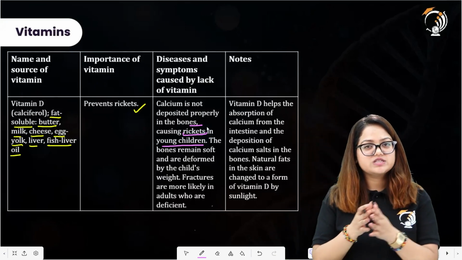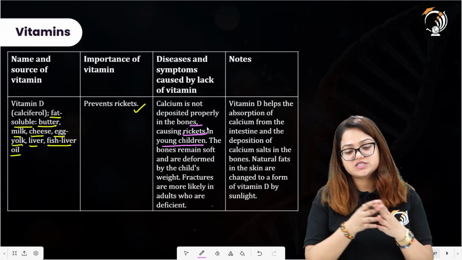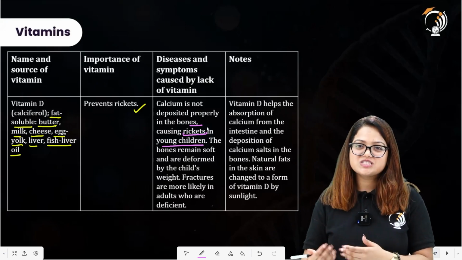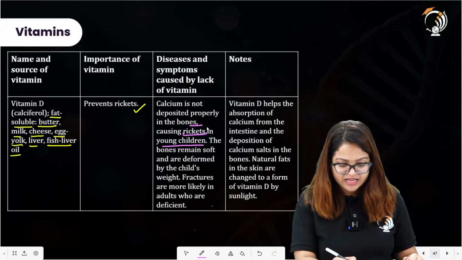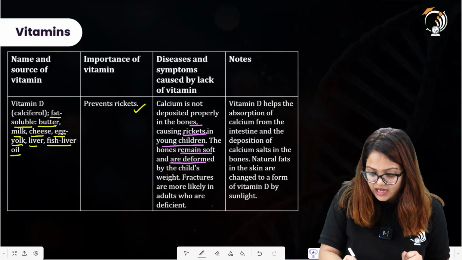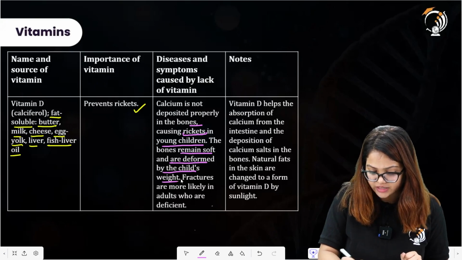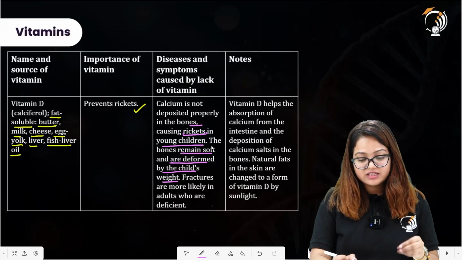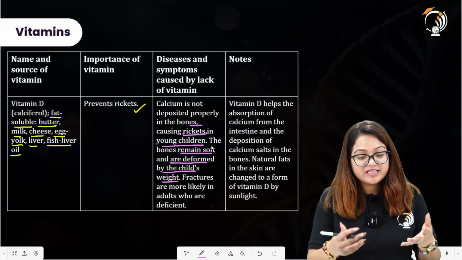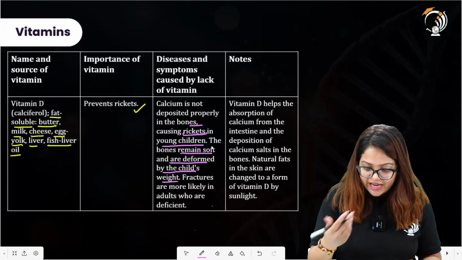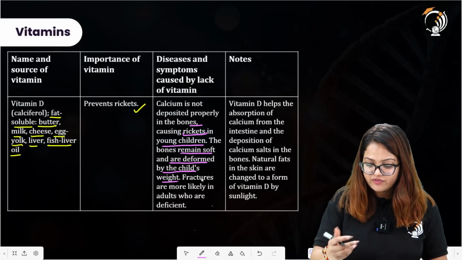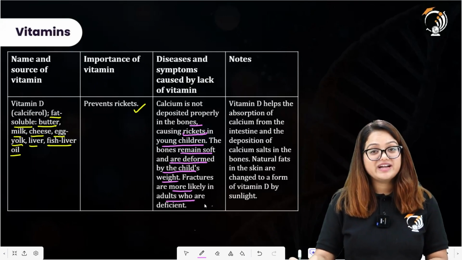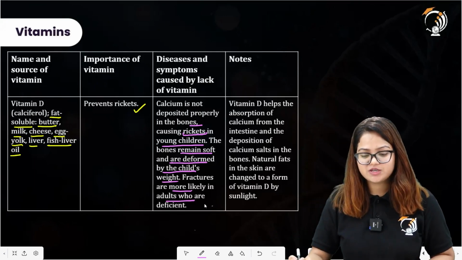Deficiency of vitamin C causes scurvy, deficiency of vitamin D causes rickets in children. So both of these statements have their separate questions coming in the past year papers as well. The bones remain soft and are deformed by the child's weight. So, since the bones have become soft, there will be a deformation by the body weight of the child only. And that's why it will lead to the deforming of the bones. Fractures are more likely to occur in adults, those who are deficient in vitamin D quantities.